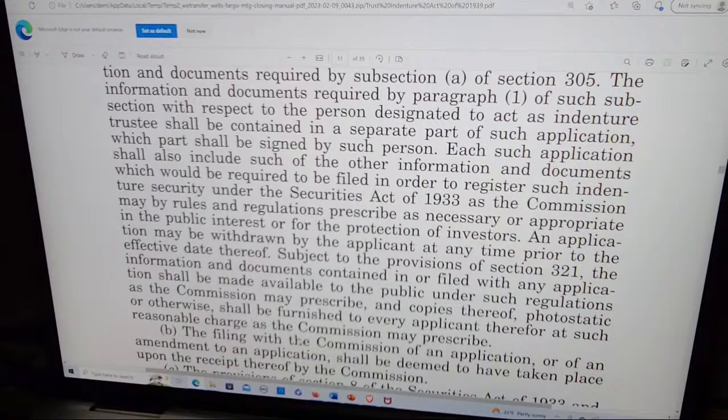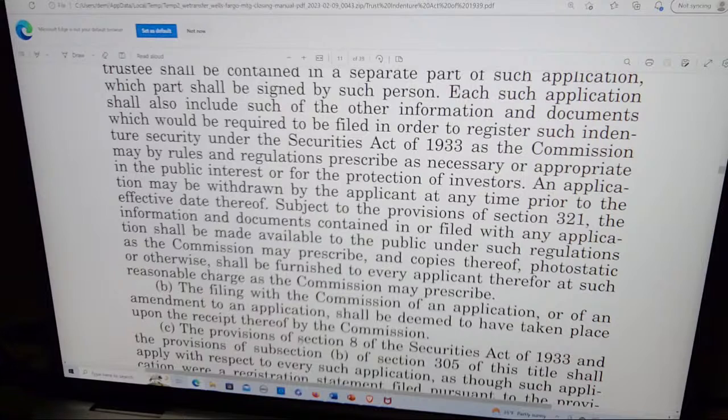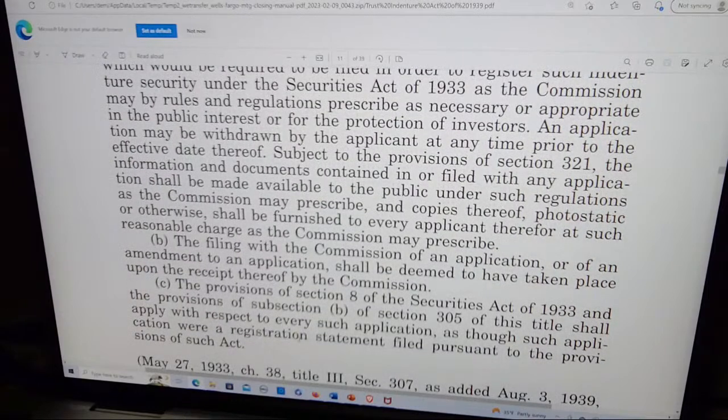Each such application shall also include such of the other information and documents which would be required to be filed in order to register such indenture security under the Securities Act of 1933 as the Commission by rules and regulations prescribes as necessary or appropriate in the public interest or for the protection of the investors. An application may be withdrawn by the applicant at any time prior to the effective date thereof.